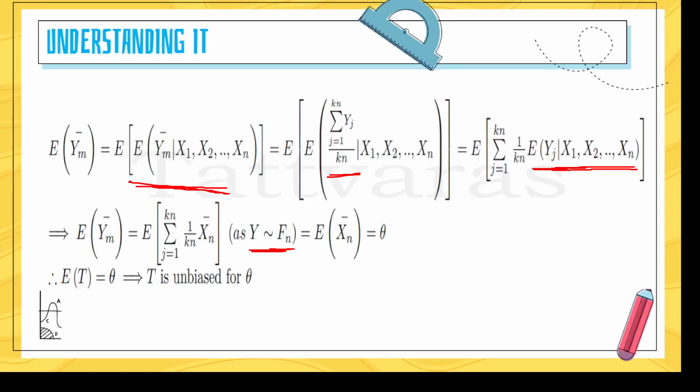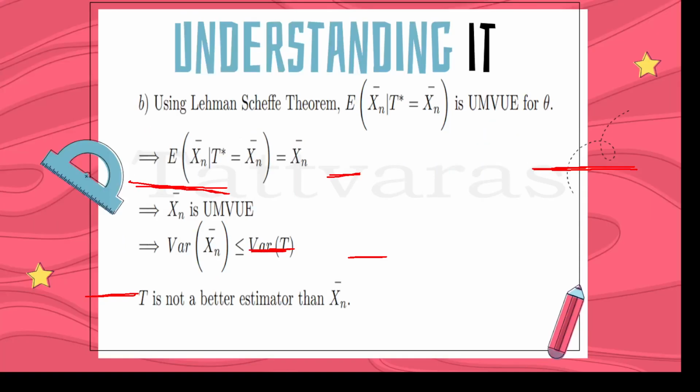Since X1 to Xn is a random sample, its sample mean is equivalent to the population mean of Y, and thus the expectation of Yj given X1 to Xn is Xn bar. Thus we have the expectation of Xn bar equal to theta, and so the expectation of T is theta, which implies that T is unbiased for theta. Now for the second part, we'll use the Lehmann-Scheffe theorem.